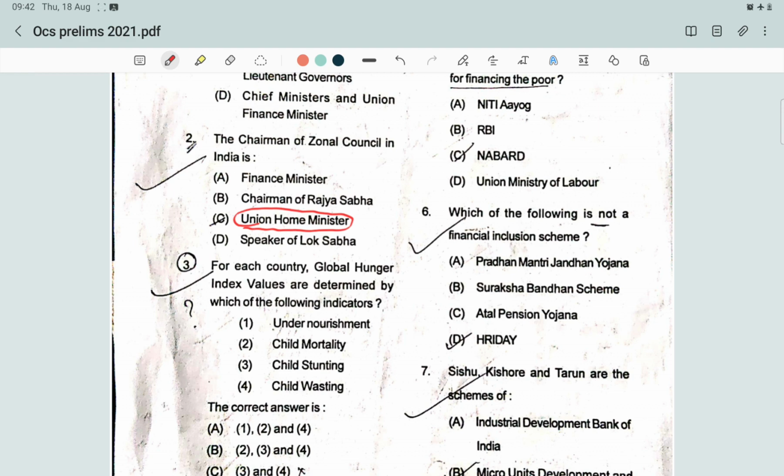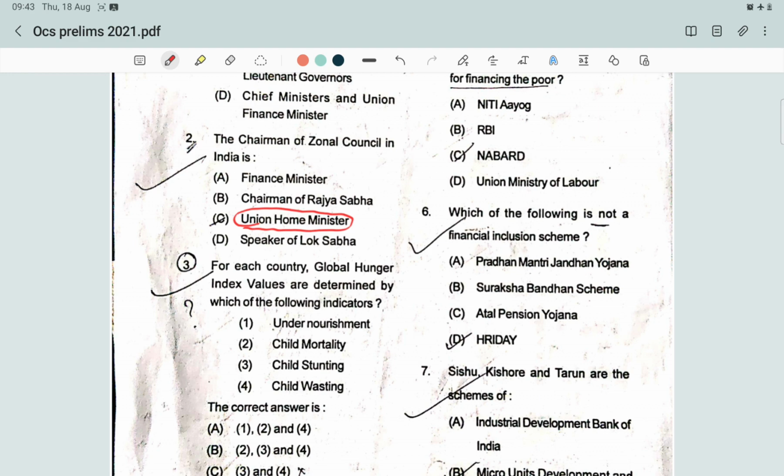And in India there are five general councils, that is the Northern, Central, Eastern, Western and Southern General Council. Each general council has a standing committee, which also consists of the chief secretaries of the member states of their respective general council.